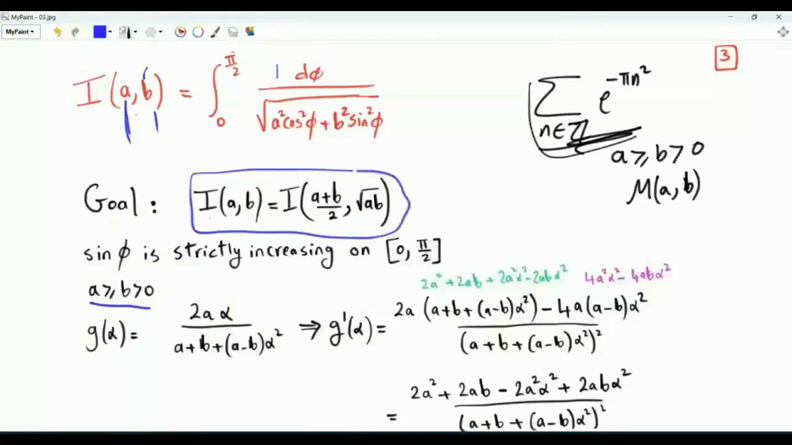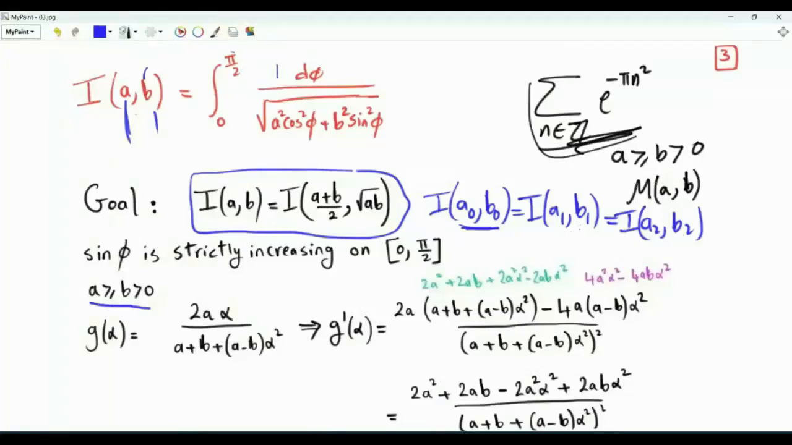So our immediate goal is to show that I of a comma b is the same as I of (a plus b)/2 comma square root ab, which means that I of a0 comma b0, where a0 is a and b0 is b, is I of a1, the arithmetic mean of these two, comma b1, their geometric mean. If this is true, then this is also equal to I of a2 comma b2, where a2 is the arithmetic mean of a1 and b1, and b2 is the geometric mean of a1 and b1, and so forth. Note that the domain of integration is from 0 to pi over 2.